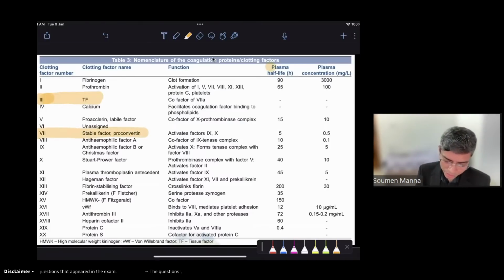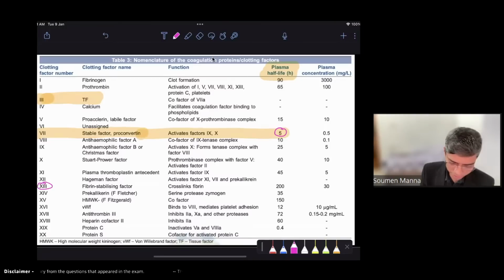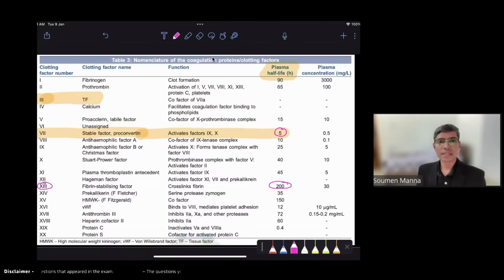And I will tell you here that the half-life of the clotting factor is one important thing. Please remember the shortest half-life clotting factor. All of you know that factor 7 has the shortest half-life, only 5 hours. And the maximum half-life is factor 13, around 200 hours. Remember this so that your future MCQs can be solved. Okay, so this is all about this question.